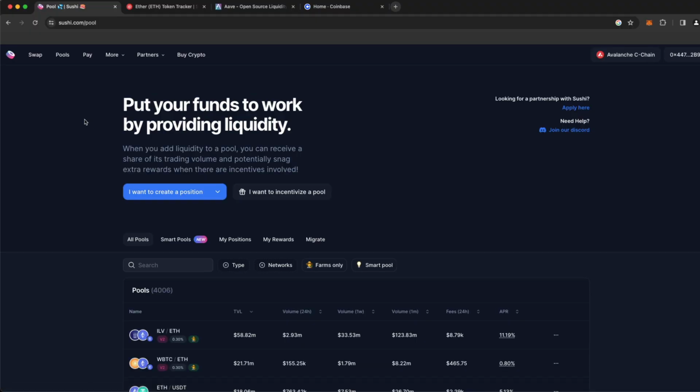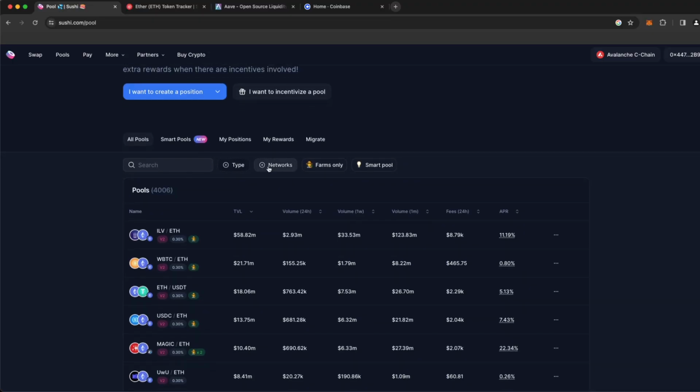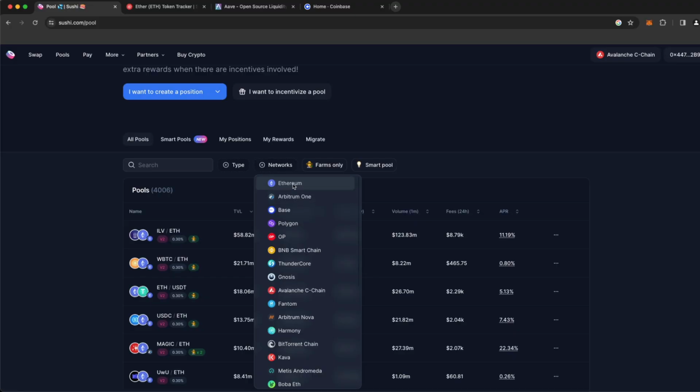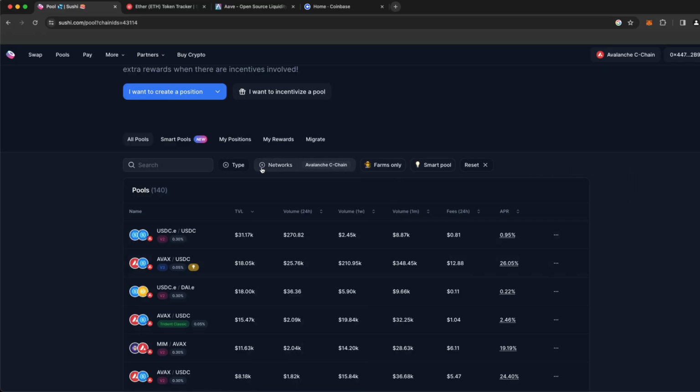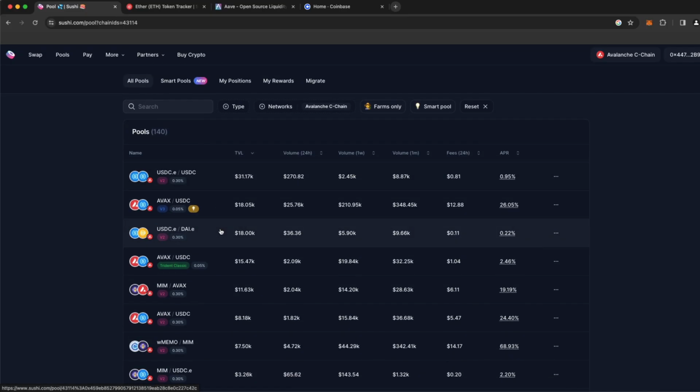So if I come down here, I'm going to filter this a bit because they have so many networks and we want to reduce our fees and not use the Ethereum network. We're going to just look at the Avalanche network for now since we're familiar with that one, even though all of the other networks and interacting with this protocol are largely identical. So you already have the skills to do that. But just to simplify things, let's narrow it down to the Avalanche protocol.